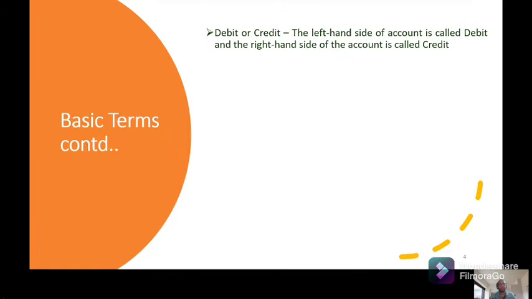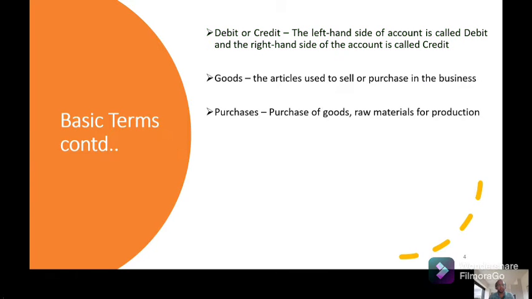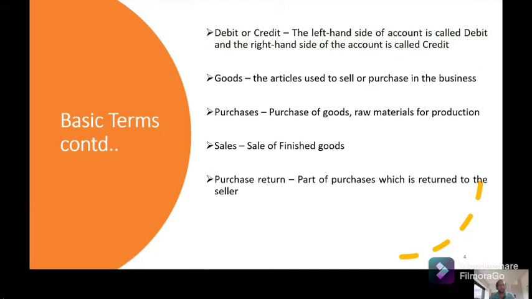The more explanation we will learn in the subsequent lessons. Whatever you are used to sell or purchase in the business, this is purchases of goods or raw material for production. Whatever you are selling is sales.